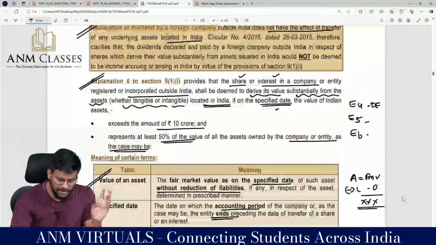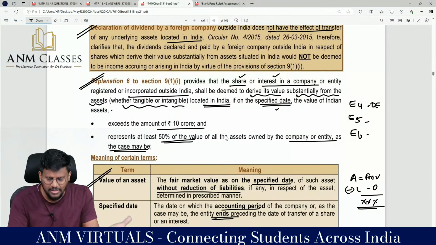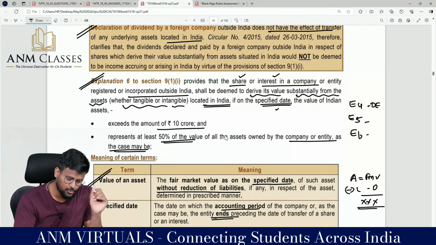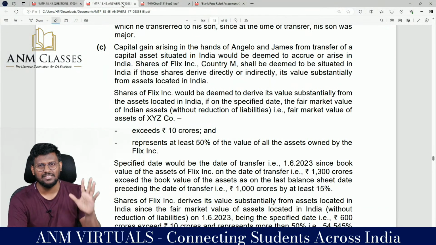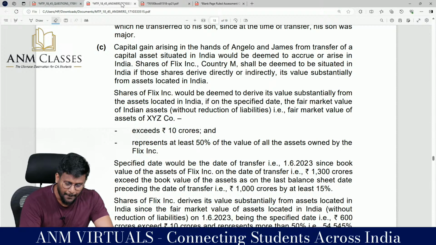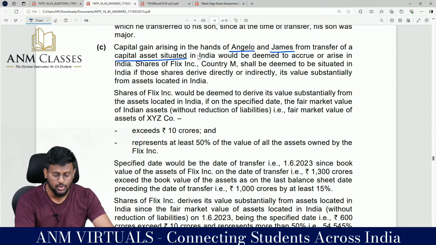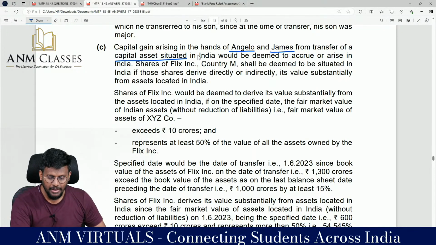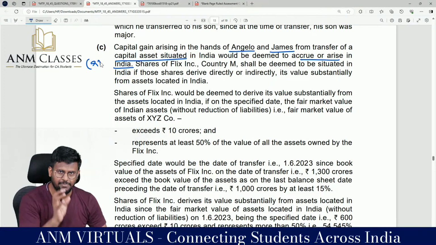Number 1, the Indian asset value should exceed 10 crore and it should represent at least 50% of the value of all assets owned by the company or entity, as the case may be. So with this backdrop, we are going to check the answer for 6 marks. Capital gain arising in the hands of Angelo and James from transfer of capital assets situated in India would be deemed to accrue or arise in India. Section 9(1) clause 1.